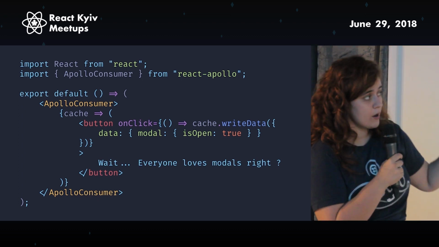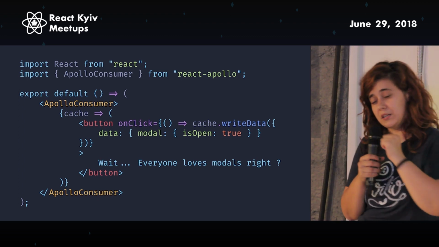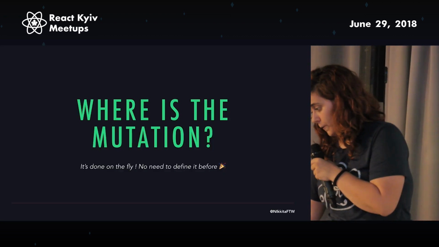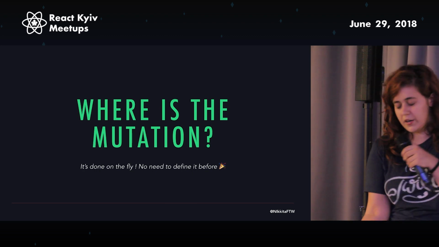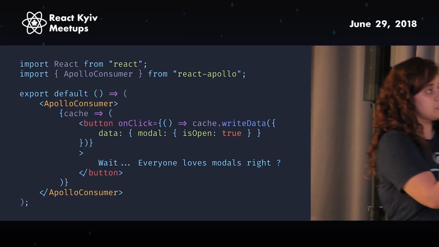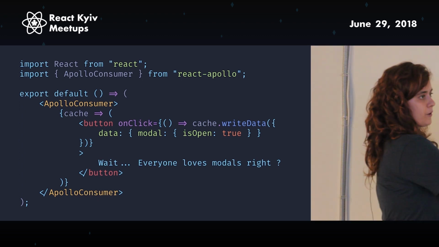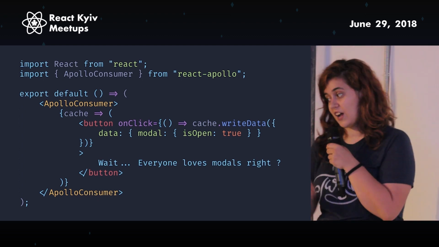We can also use this way. I will advise you this, again, to not do this for huge things, because you will get out of hand. Yeah, but you can do this way too. And you're like, okay, but where is the mutation or anything else? The mutation is created on the fly. So when we do this already, we don't actually need a mutation, because this is a function. So this already acts as a resolver, and it doesn't actually need a mutation. It just changes that value. That's it.